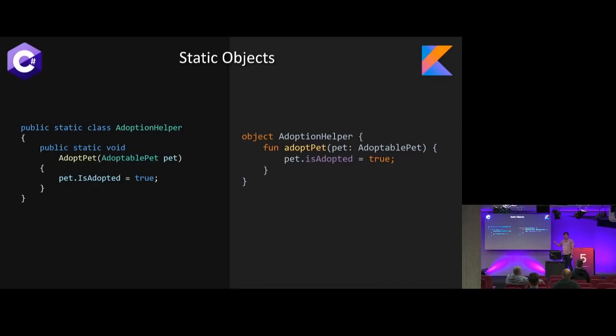A static class is an object that's initialized when the program's run initially. And so instead of saying a static class, we just have an object, and then we define whatever members of that object we want, and those are all brought up statically throughout the application. So the same thing in terms of how we actually use this adoption helper, it's still just adoption helper.adopt pet.